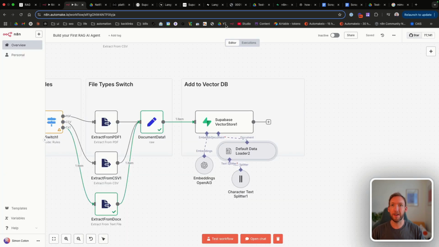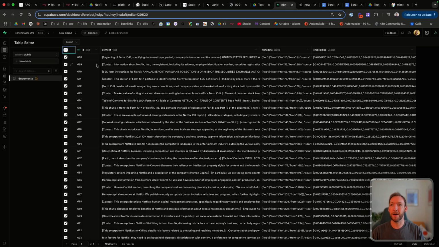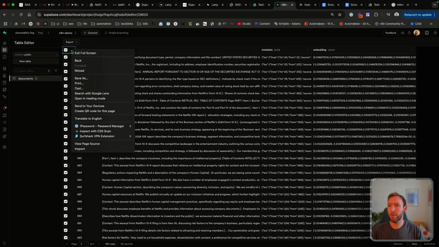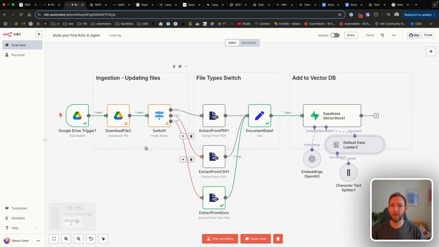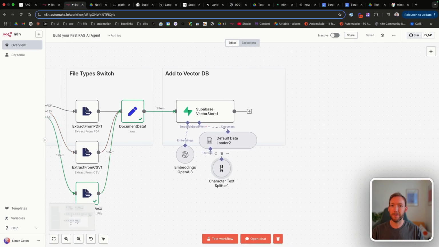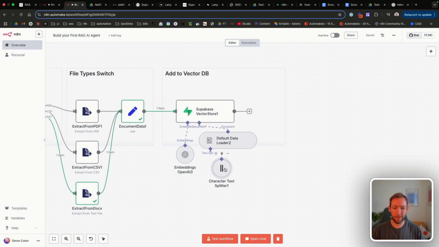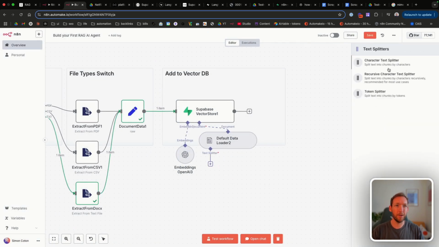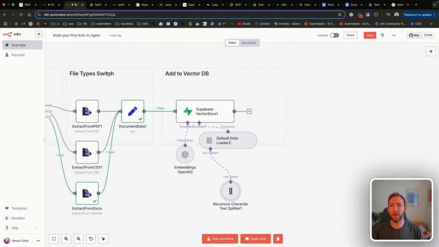So in this case, let's go back to our N8N database. We're going to delete the data that's currently there in our demo. And now we've got a blank table. What we're going to do now is load in that data. And we're not going to use a text splitter this time, so we're going to delete that. We're going to use a recursive text splitter like it suggests. And let's just keep this at 1000.